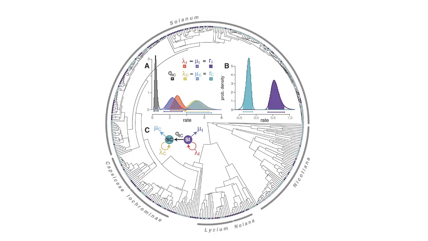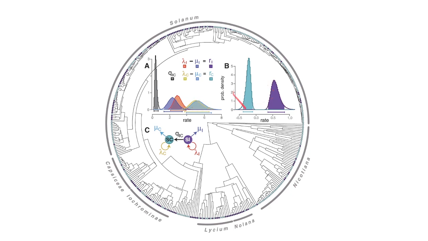So in this plot, you have a histogram here. This is a probability distribution of rates. These blue and red are for self-incompatible species. So here's the extinction rate for self-incompatible species, the speciation rate for self-incompatible species. This is a statistical estimate of this rate. And then for self-compatible species, these are over here. So what you see is that both speciation and extinction rates are lower for self-incompatible species. But the excess, the difference between speciation and extinction, is much greater for incompatible species than it is for compatible species.